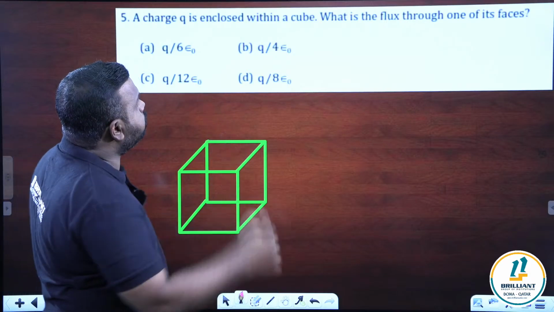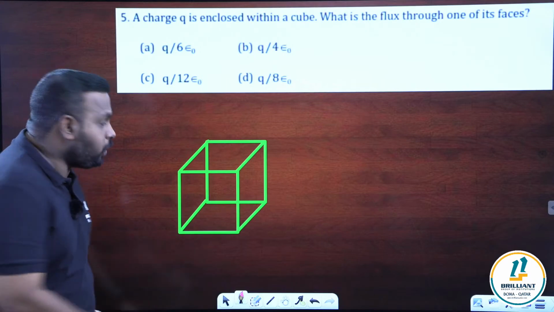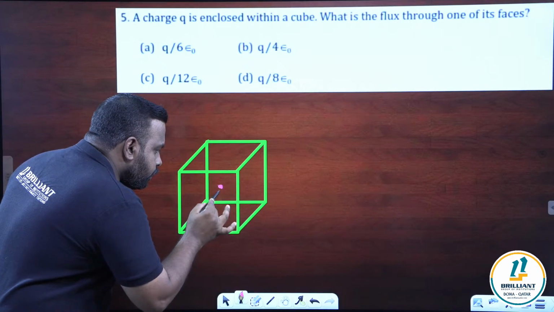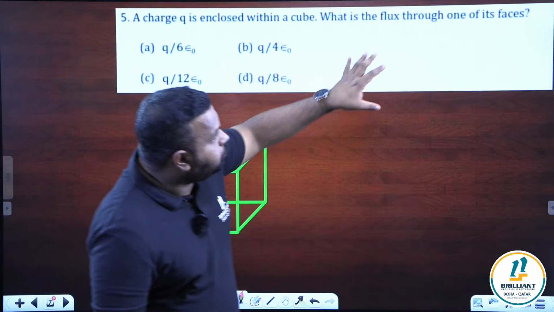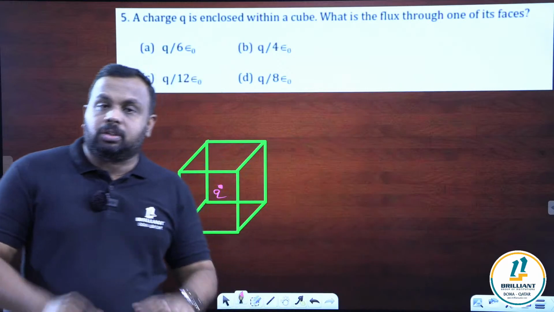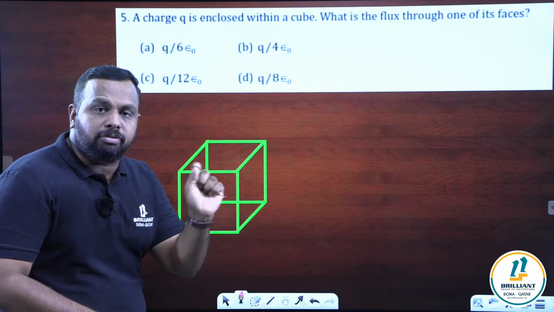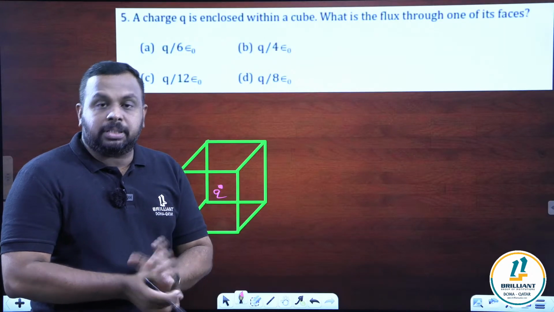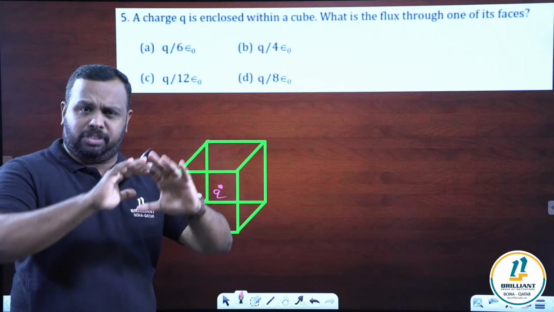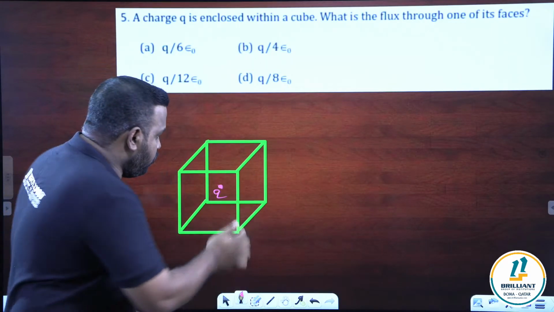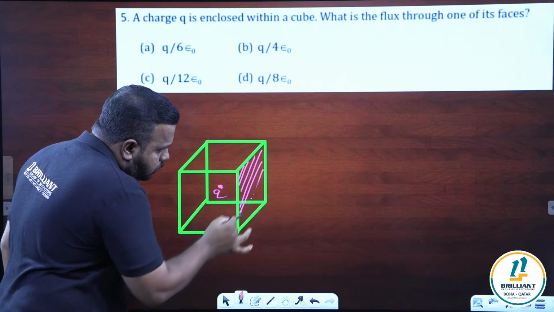Let it be a cube. A charge Q is enclosed, so inside this cube you can place a charge. What is the question? What is the flux through one of its faces? They are not asking for the flux through the entire cube. You have to find the flux through only one face of the cube. Using Gauss theorem, we find the flux through the entire closed surface, but we have to find the flux through one face. This is one face of the cube.